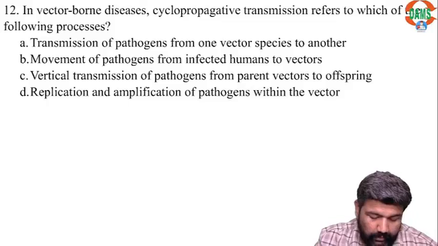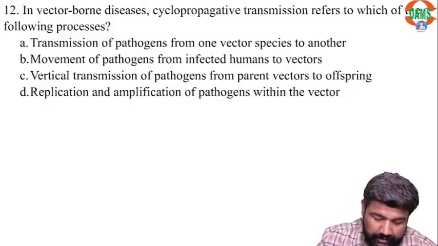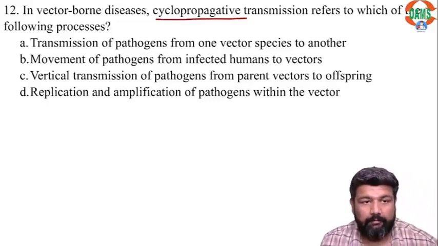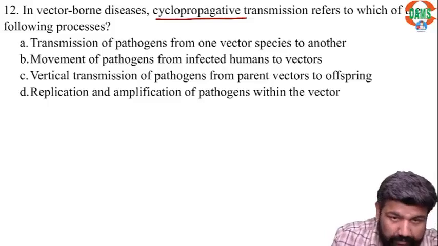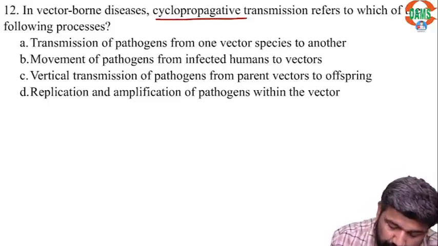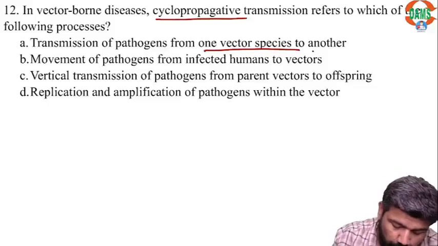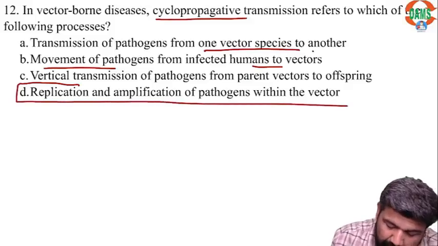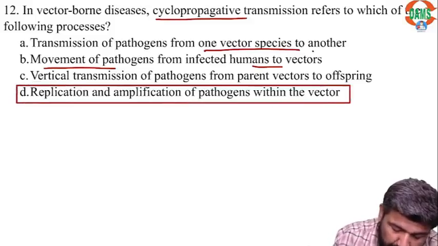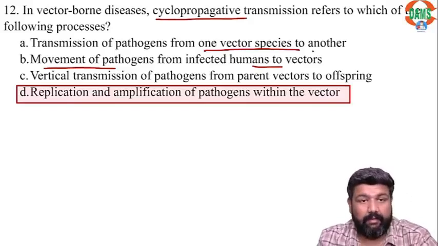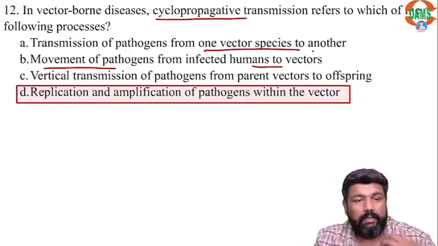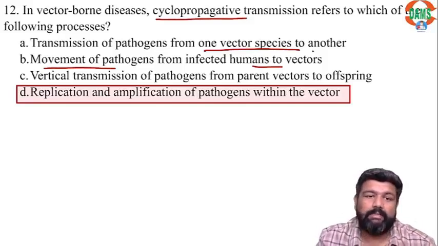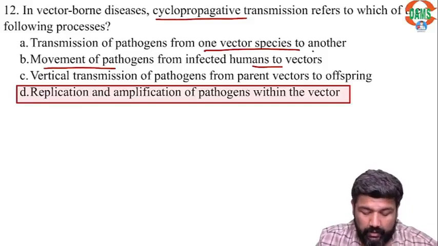In vector-borne disease, cyclopropagative transmission refers to which of the following? Bachcho, let us see the options. Transmission of pathogen from one vector? No. Movement? No. Replication and amplification of pathogen within the vector. This is cyclopropagative. Inside the vector, the agent multiplies as well as changes its life cycle.